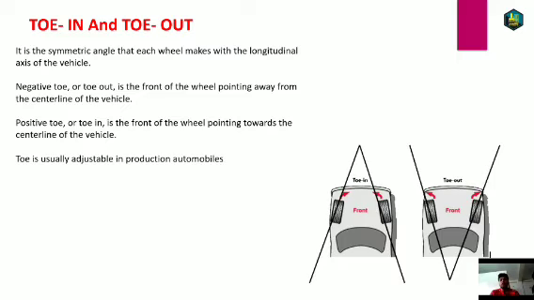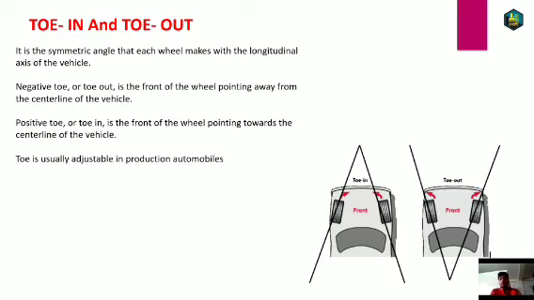Imagining that, create a straight line, the longitudinal axis, and the tire is either tilted inward or outward with respect to the top view. That makes your toe angle. Toe out is known as negative toe, and toe in is known as positive toe.